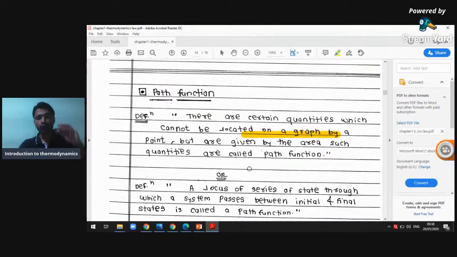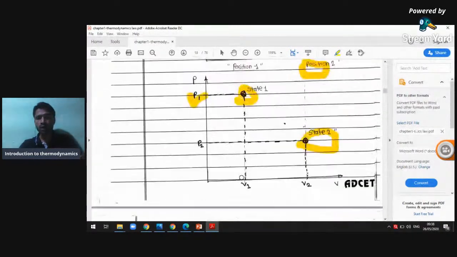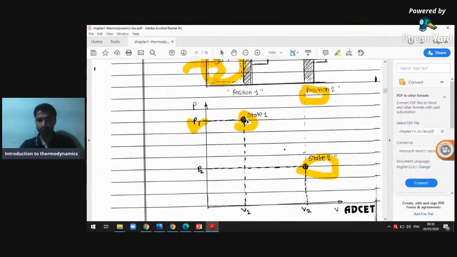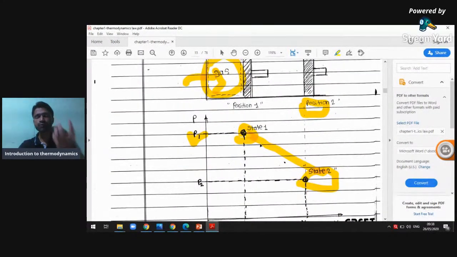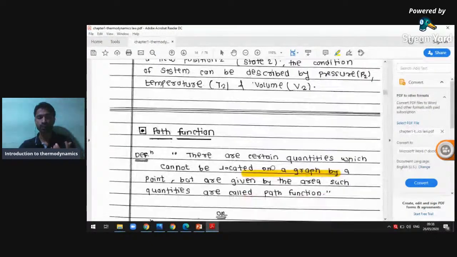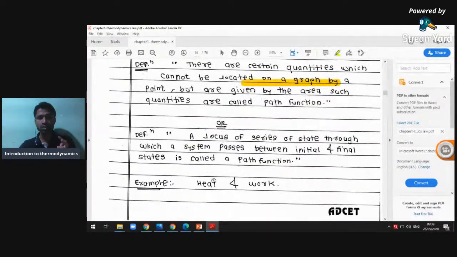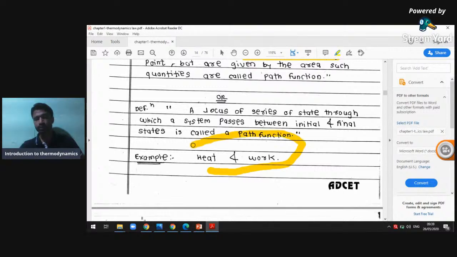The output is that the volume changes. On the PV diagram, from point 1 to 2 there is a change in volume, and that whole change is because of supplying heat. So we can't locate it as a single point. Such phenomena we call path functions. The path functions are heat and work. We always remember these two words: path function, heat and work.